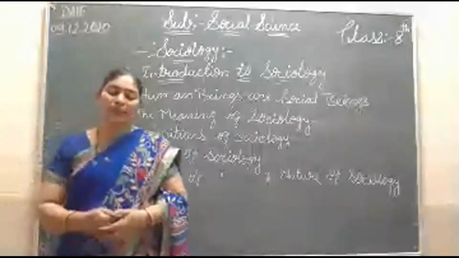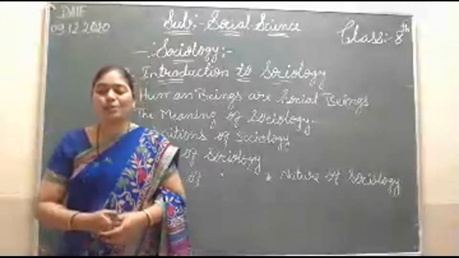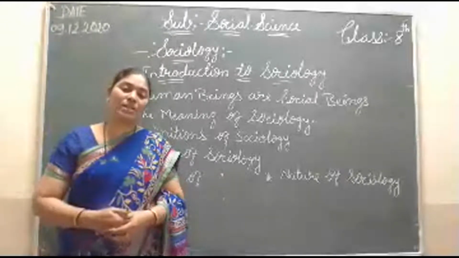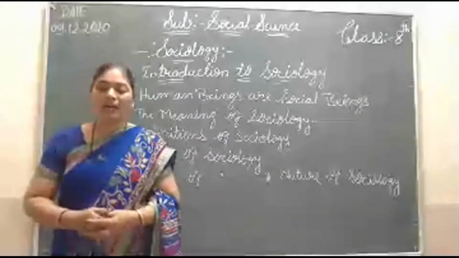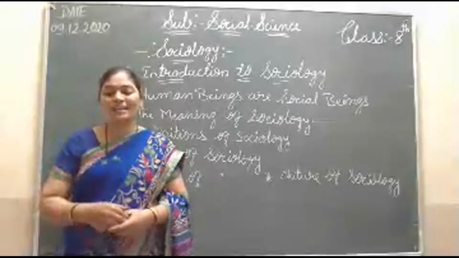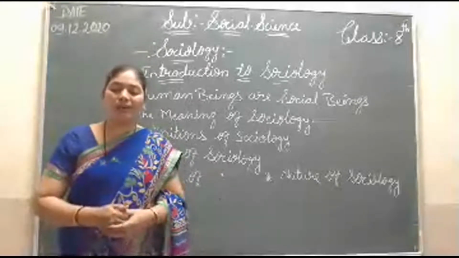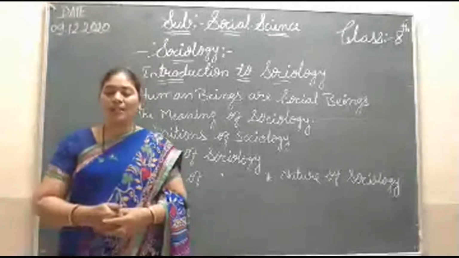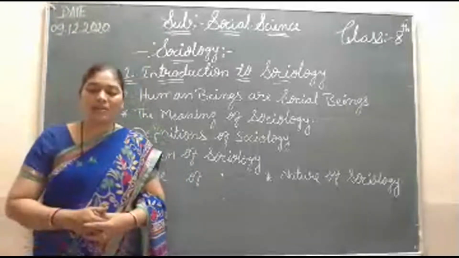Okay, then the fifth point: sociology is a general science and not a special science. Among all the social sciences, only sociology studies the general interactions involving human beings, like relational, political, economic, moral, and intellectual aspects.